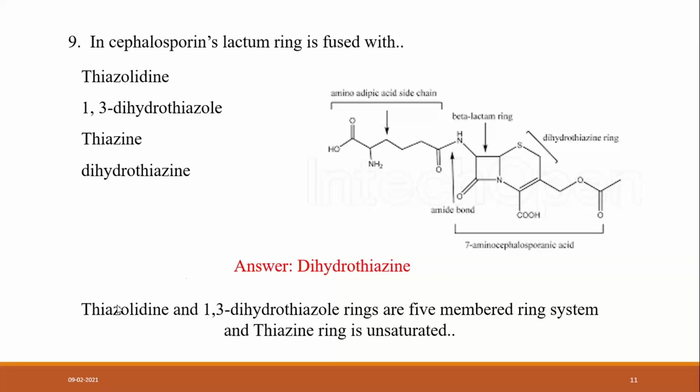indicates that. Thiazolidine and 1,3-dihydrothiazole rings are five-membered ring systems. These thiazolidine and 1,3-dihydrothiazole rings are five-member ring systems, and thiazine is unsaturated. So the answer is dihydrothiazine.